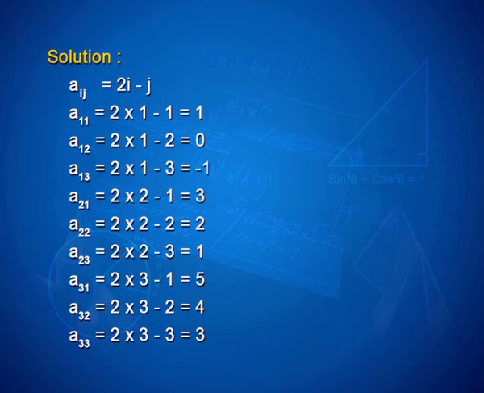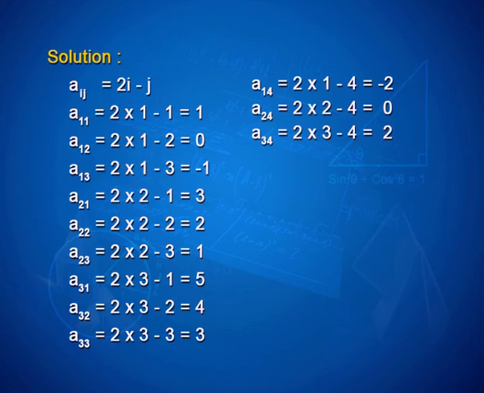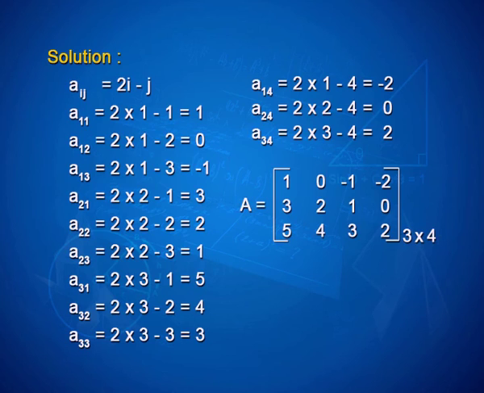Same way a33 is 2 into 3 minus 3, which is 3, and a34 is 2 into 3 minus 4, which is equal to 2. So, the matrix can be written in this manner: 1, 0, minus 1, minus 2; 3, 2, 1, 0; 5, 4, 3, 2, of the order 3 by 4.